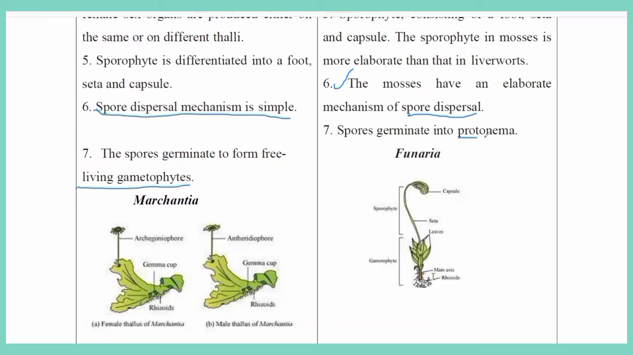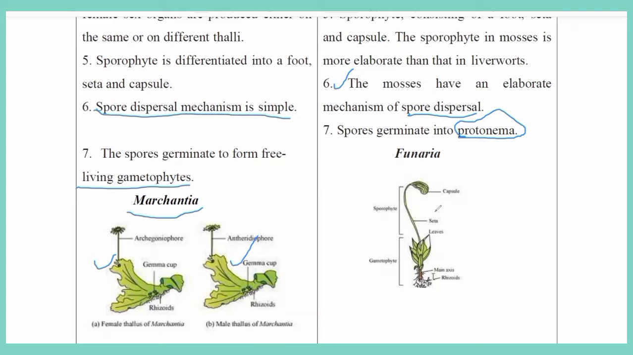The spore germinates into a protonema, a miniature plant body. Here you can see an example of liverworts, Hepaticopsida, that is Marchantia. This is the female thallus and this is the male thallus.